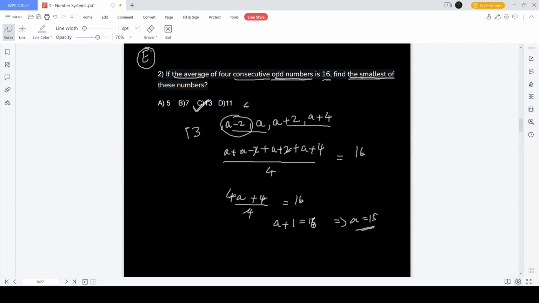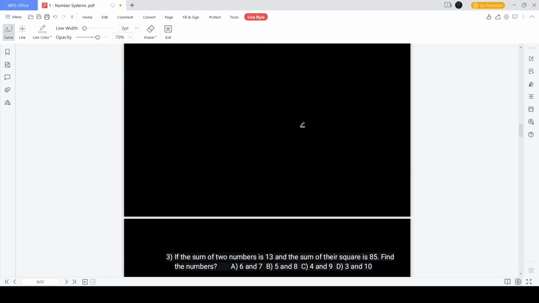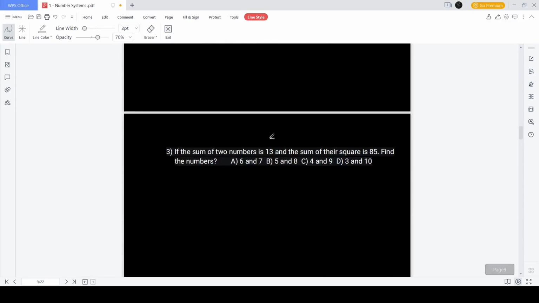Just if you start with A also, you can go A plus 2, A plus 4 and A plus 6. There's no harm in doing this. Just this one feels easier. Okay, and when the numbers become big, like if you say 40 consecutive odd numbers, then my trick will be very helpful. So keep that in mind. Okay, this also is very easy.